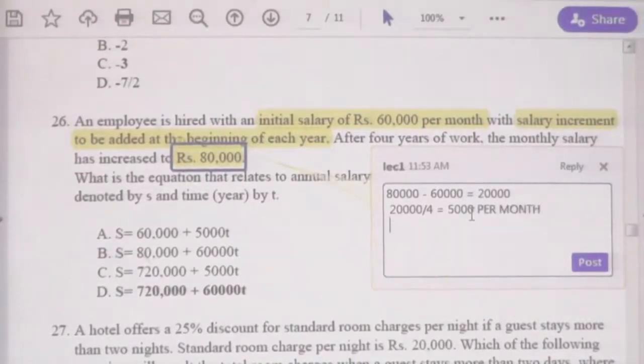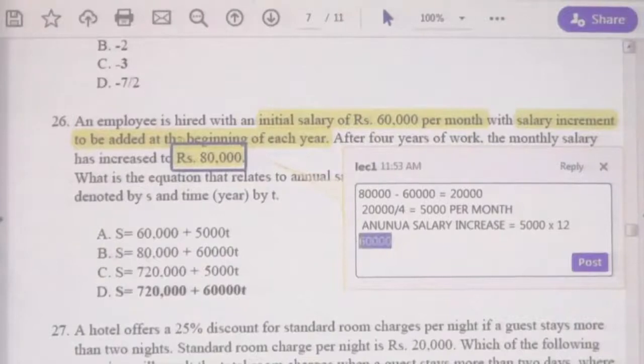Therefore, you can say annual salary increase equals 5,000 into 12, that is equal to 60,000. Per annum, he will receive an additional 60,000 rupees. Now, he spent 4 years. Therefore, 60,000 into 4 years, that is 60,000 T, is the total salary increase over the 4 years.